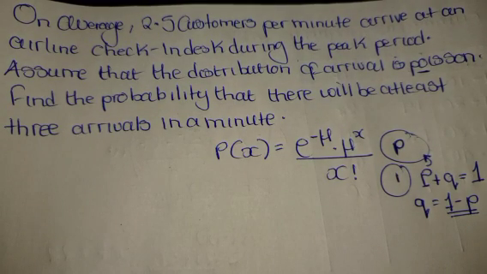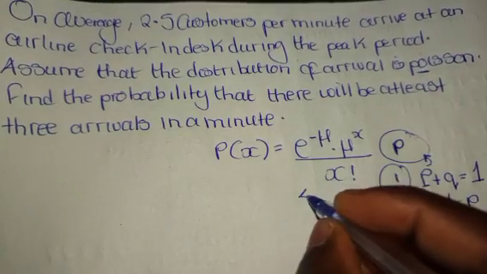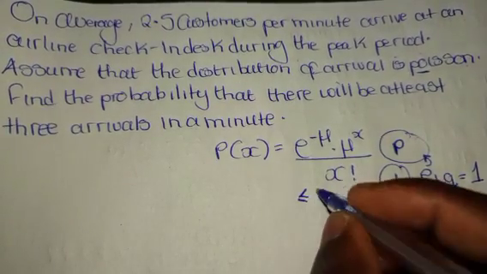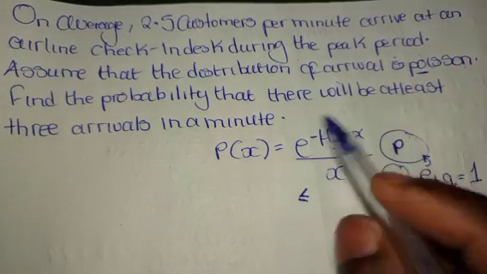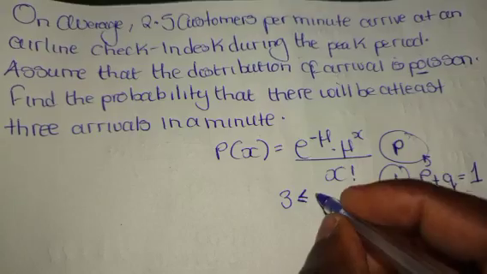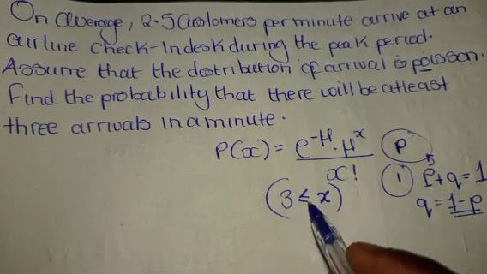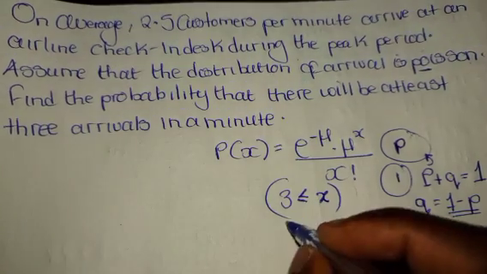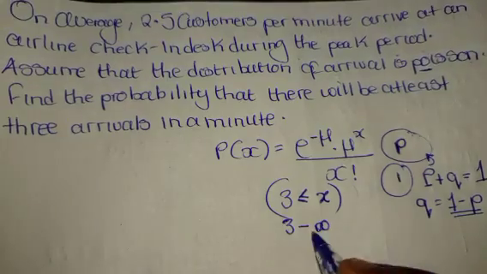So the first thing that you need to do when you have been given a Poisson question, remember at least simply means greater than or equal to. So let us say there will be at least 3, let's say 3x, isn't it? Then they want at least 3, which means equal to 3 but greater than, to positive infinity. Do you know the numbers in infinity?